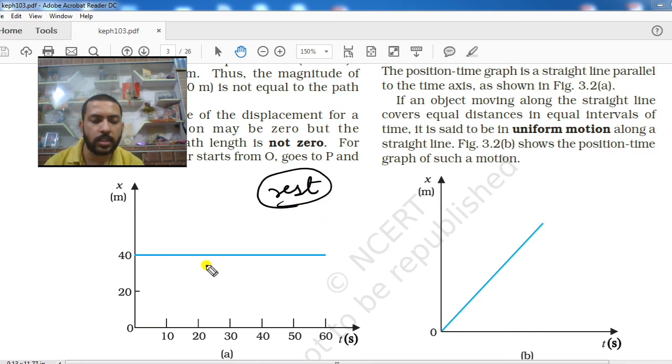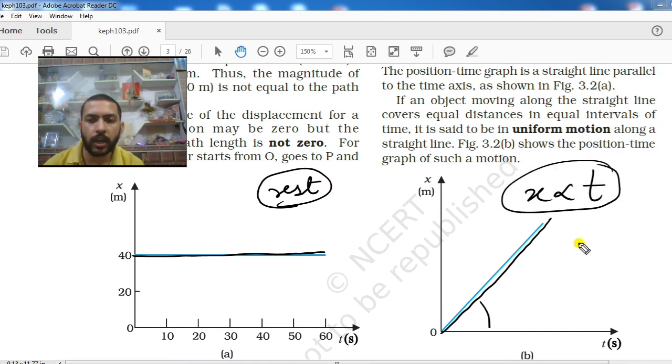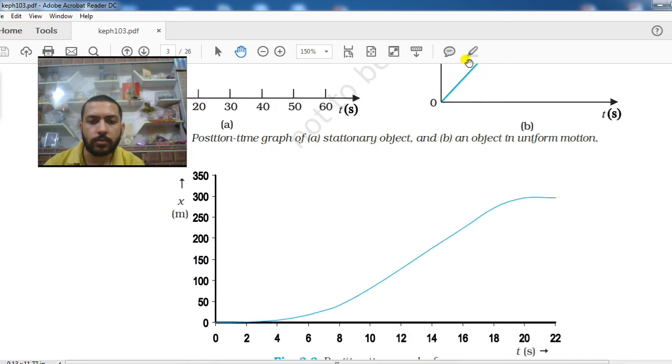After that we studied graphs. This type of graph will come when the body is at rest, because the position of the body is not changing. This type of graph, in which you see a straight line making some angle with the time axis, shows that the position was directly proportional to time. That means it is a graph for uniform motion.